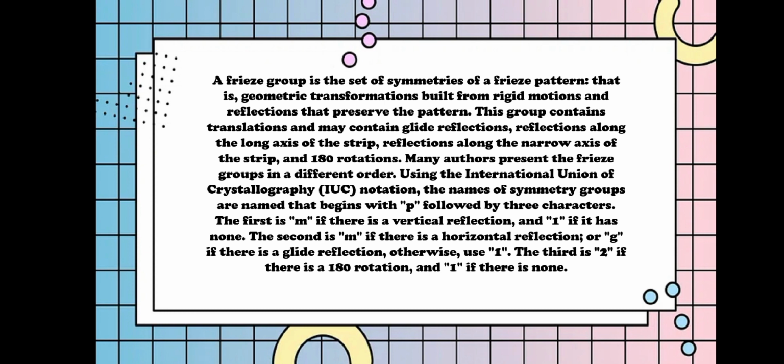The first is m if there is a vertical reflection, and 1 if it has none. The second is m if there is a horizontal reflection, or g if there is a glide reflection, otherwise use 1. The third is 2 if there is a 180 degree rotation, and 1 if there is none.